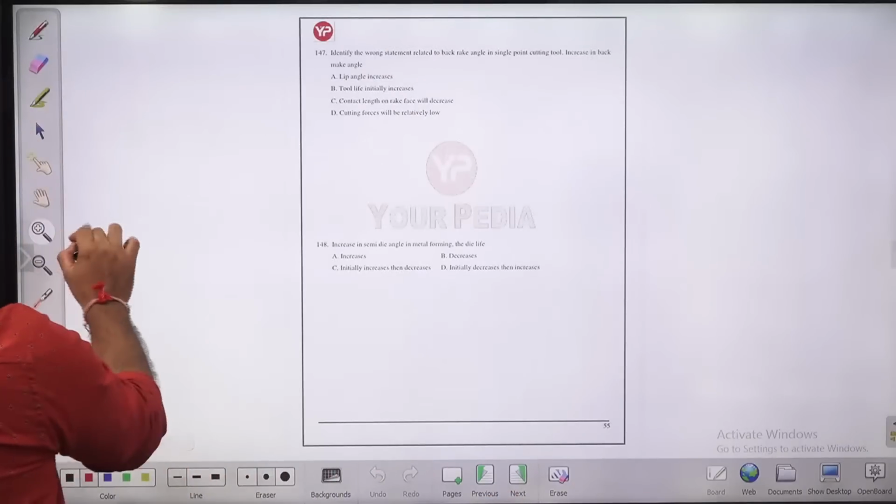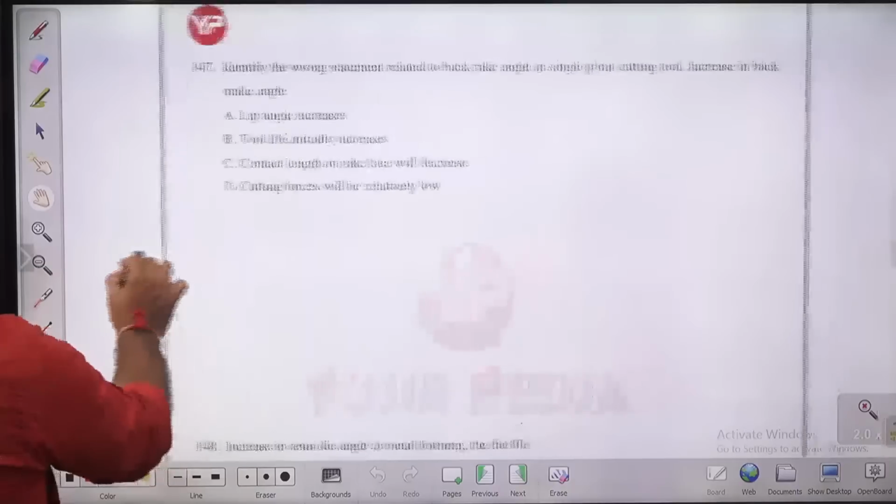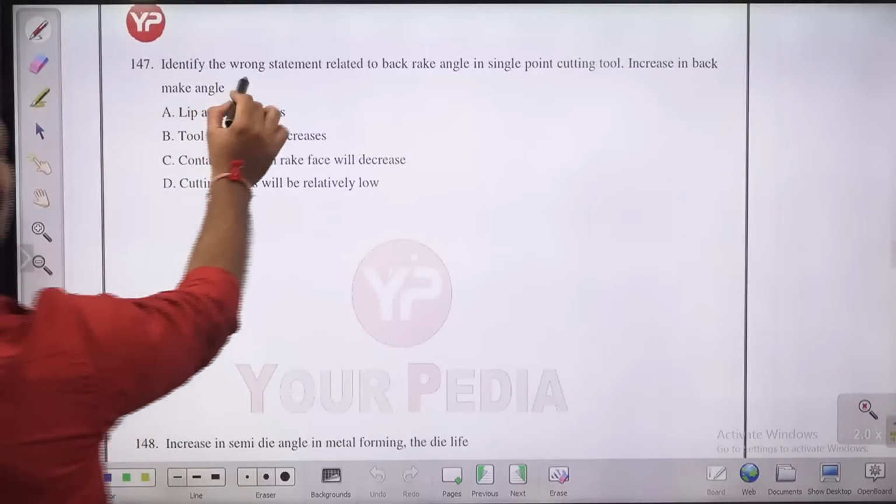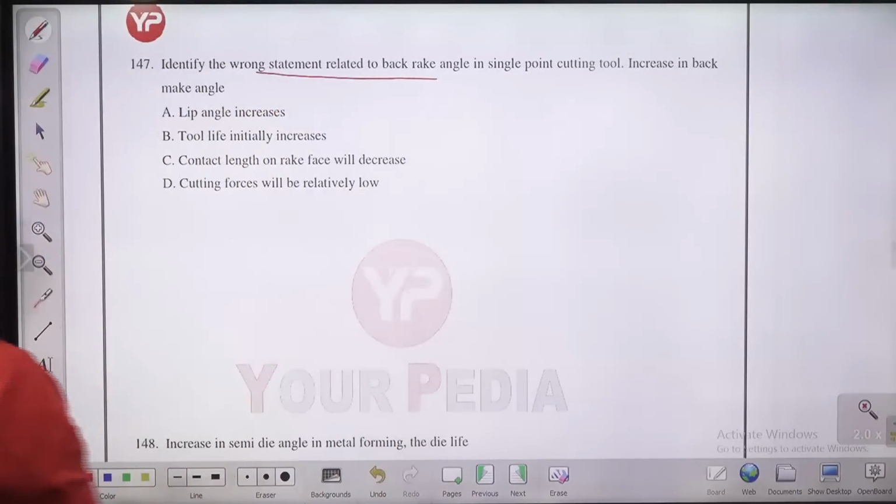Question number 147. Identify the wrong statement related to the back rake angle in single point cutting tool. Back rake angle in single point cutting tool. Increase in back rake angle is going to change what? You have to find the wrong statement, children. Back rake angle, increase in back rake angle.